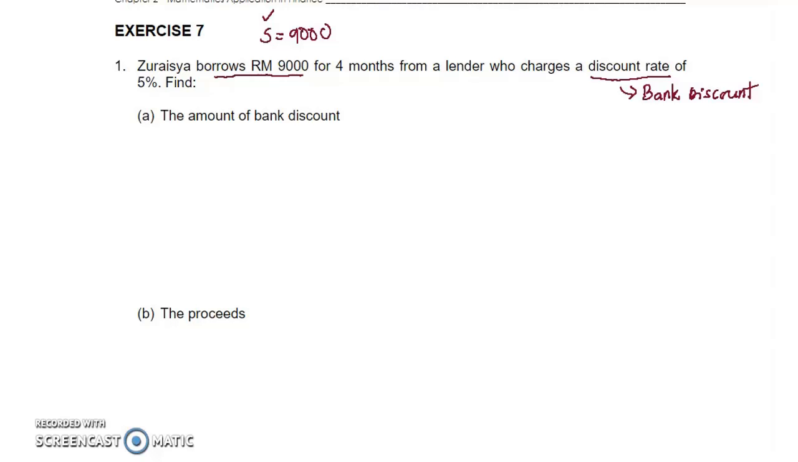For 4 months, that is the discount term. So T equals 4. Again, T must be in years, so convert months to years, divide by 12. From a lender who charges a discount rate of 5%. So discount rate D. If simple interest it is rate R, here discount rate D is 5%. Find the amount of bank discount.